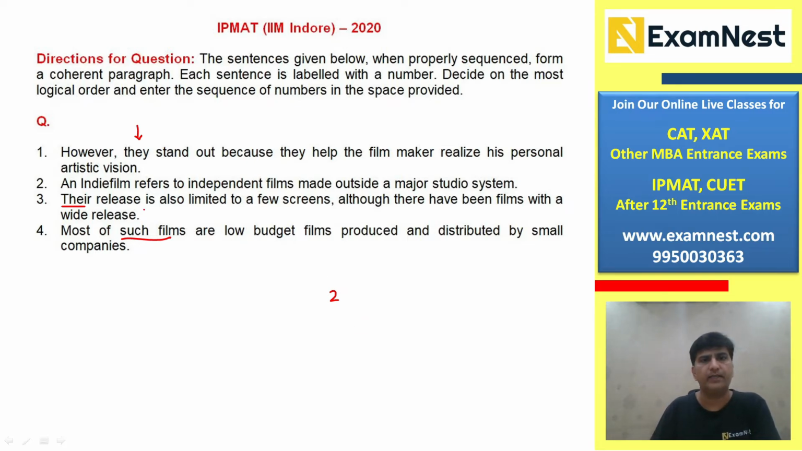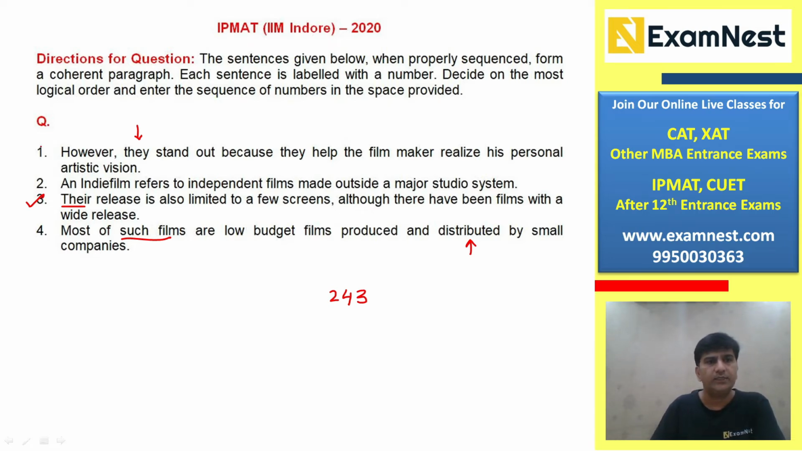So before we talk about release, we should also talk about how it is produced. So most of such films are low budget films produced and distributed by small companies. So we can go fourth as the following statement after statement number 2. And 3 is talking about distribution, which is mentioned here. So their release is also limited to a few screens. So 2, 4, 3, they kind of form a proper sequence. 2 is the starting statement.